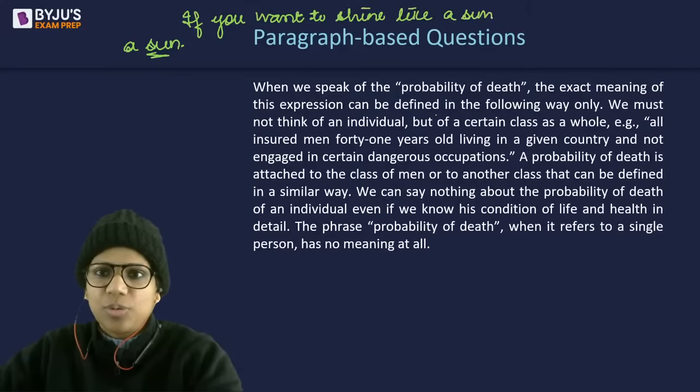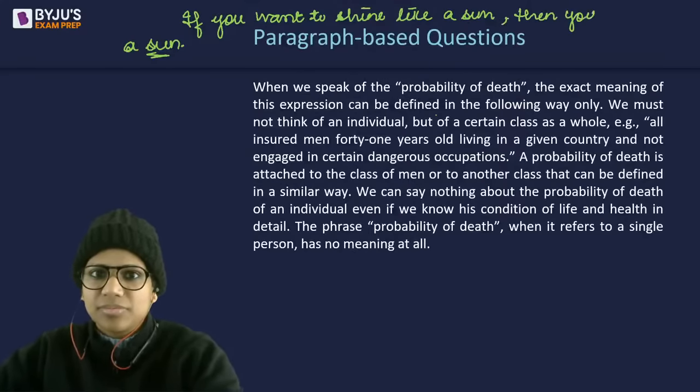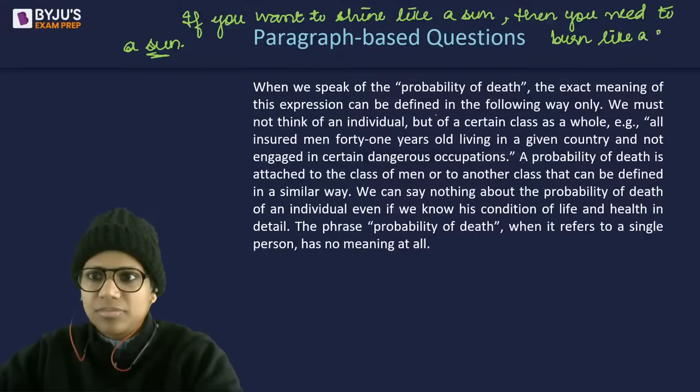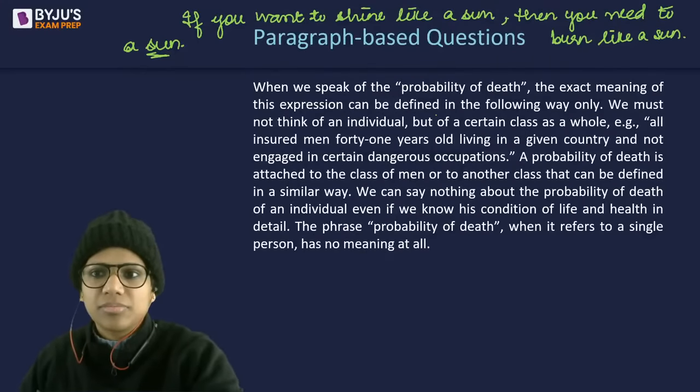So sun is not a proper noun. Nope. Earth is a proper noun. Sun and moon are not proper nouns.